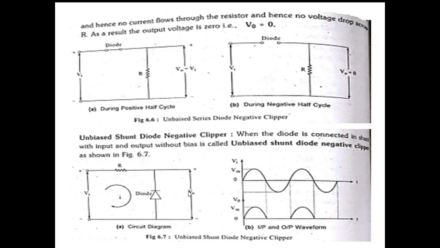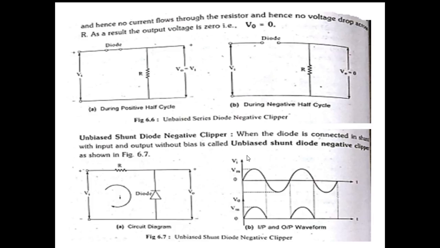Input signal is a sinusoidal signal which consists of positive half cycles and negative half cycles, with voltage amplitude from plus Vm to minus Vm. This Vi is taken as the input signal with respect to t. It is a sine wave. During the positive half cycle, positive is connected to the cathode, the negative of the diode.